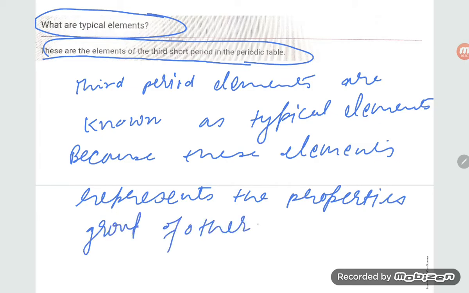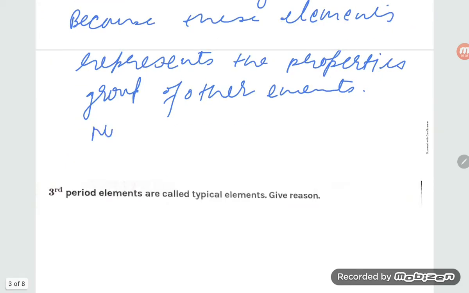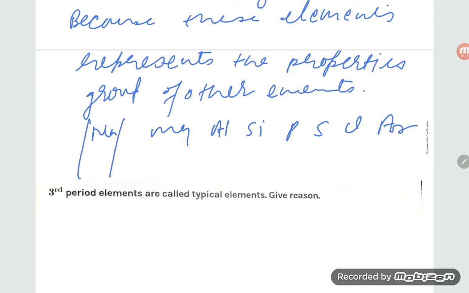What is the meaning of this? Suppose we have sodium, magnesium, aluminum, silicon, phosphorus, sulfur, chlorine and argon. These elements represent the properties of other elements of the same group.